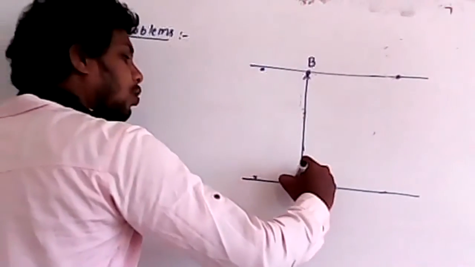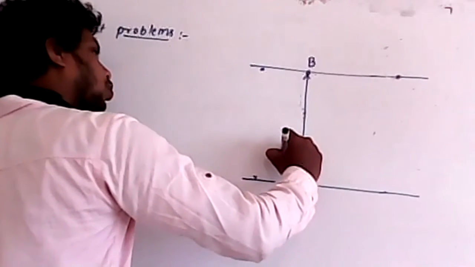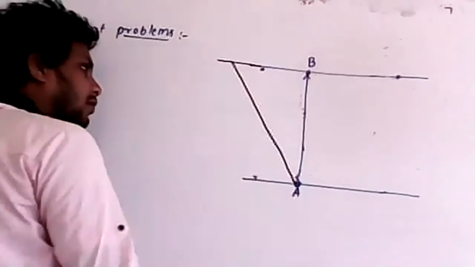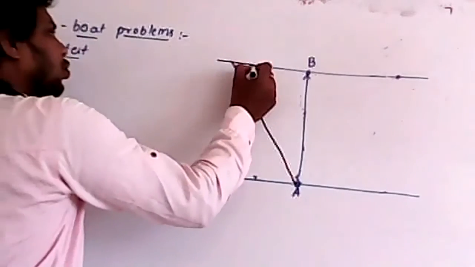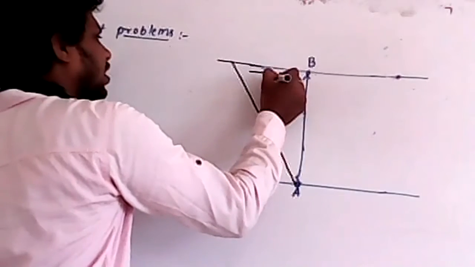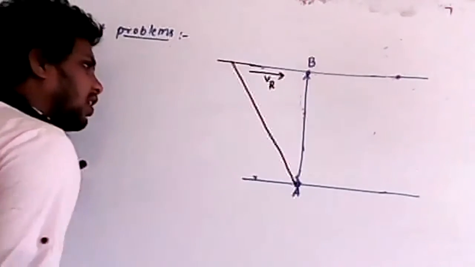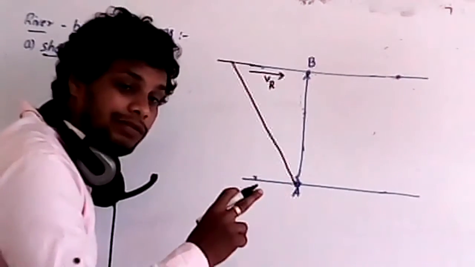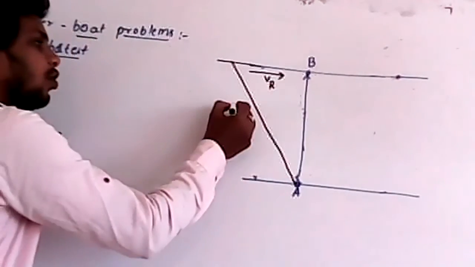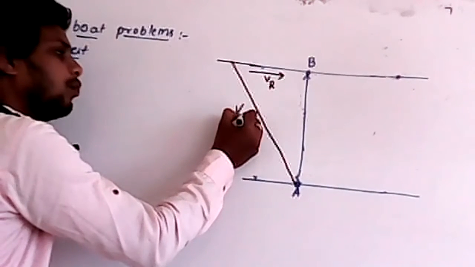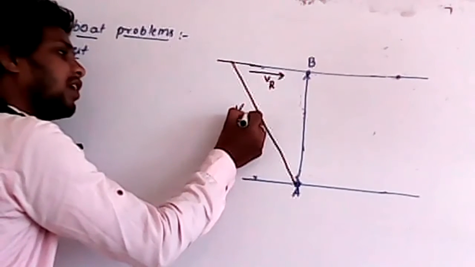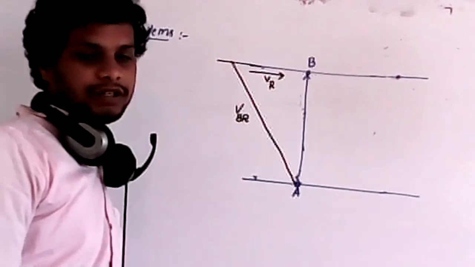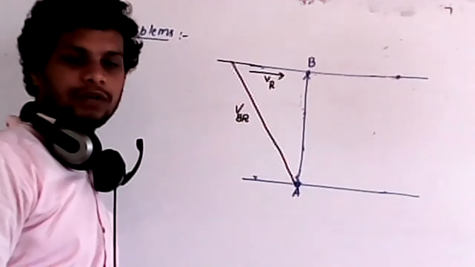So we have to move in this direction, which means that we are moving against the flow of the river. The river is moving in this direction. I will take the velocity of the river as VR. Now we have to move against the flow of the river. Therefore, I will take this as the velocity of the boat with respect to the river, VBR.